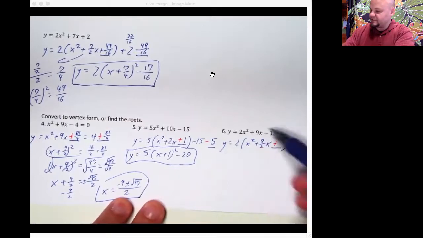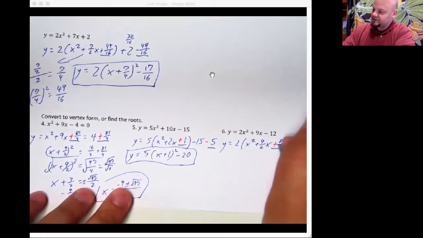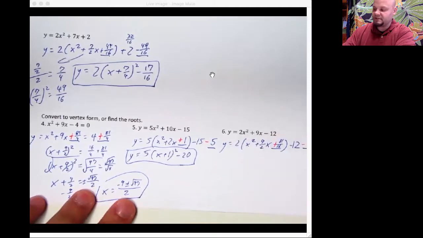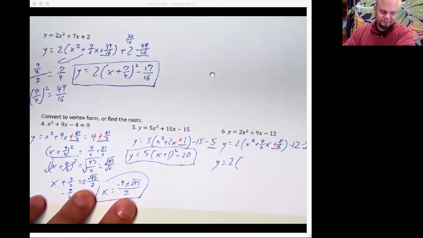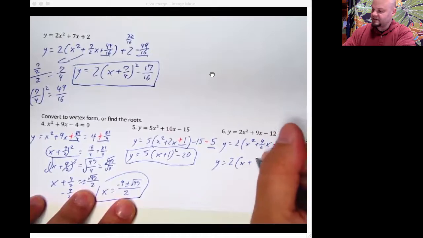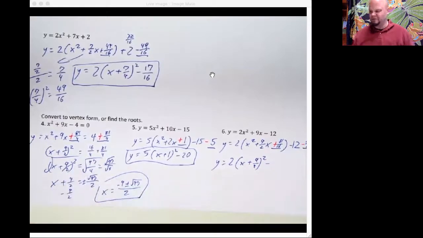All right, and then this guy over here looks to be a hot mess, probably because of Dracula. See, 81 over 16, because 9 over 2 divided by 2 would be 9 over 4 squared, makes 81 over 16. Someone's not going to like that I didn't write all that down. I'm sorry, I only got so much space. 81 over 16. Oh man, this is terrible. y is equal to 2 times, Dracula again, x plus 9 over 4 squared minus 12 sixteenths.